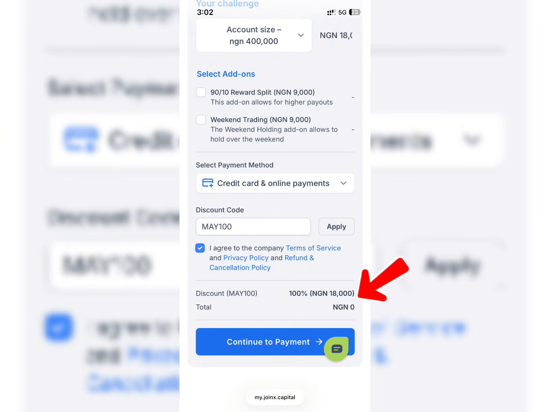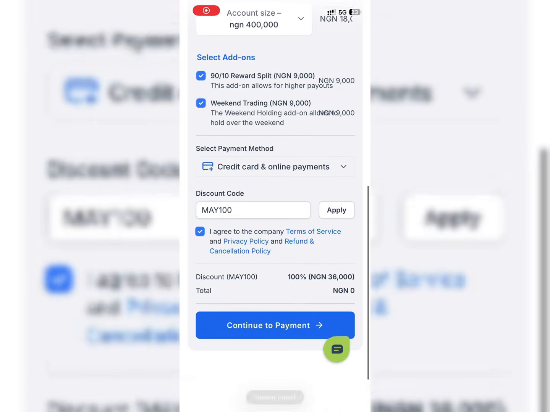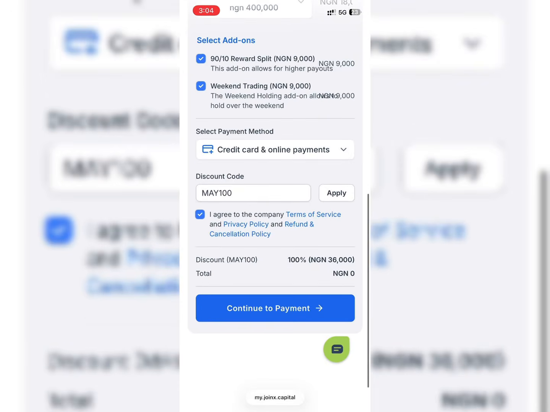Now you can see it shows 0 for the total amount, and you just need to click on continue to payment. Now you know, since the balance is showing 0 and you click on continue to payment, it means you're actually getting it for free. You're not paying any single amount to get the account. So clicking on continue to payment would actually proceed to showing details like this.